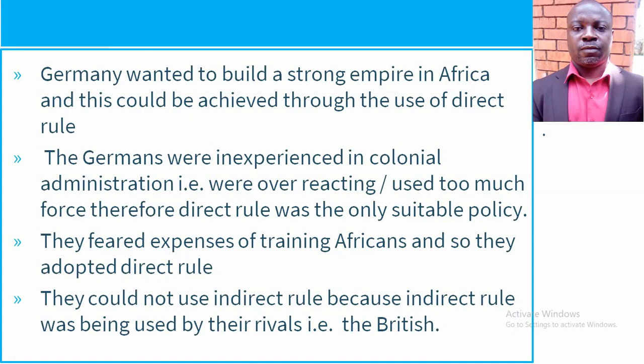They could not use indirect rule, because indirect rule was being used by their rivals, that is to say, the British. So they were like, the British are using indirect rule, we cannot also use indirect rule. You understand? So they never wanted to go into what we call a bandwagon. The other ones are using indirect rule, we should also use that one. So they were like, they are using indirect rule, I think we should opt for a different method of administering our African colonies. Okay?